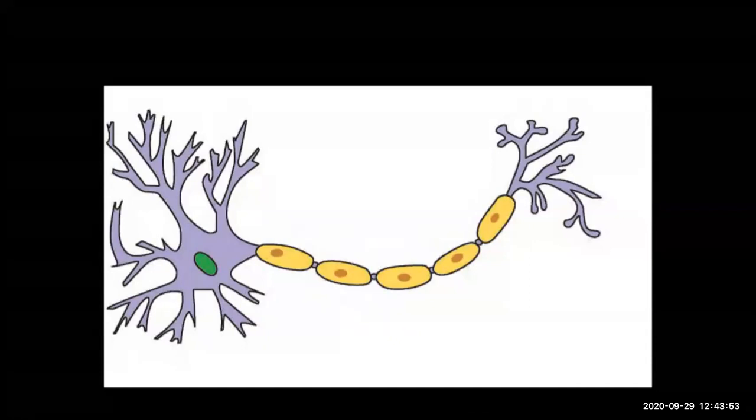Now let us learn the structure. It has three main parts: cyton or cell body, dendrites and axon. These are the three parts of a neuron. There is also the myelin sheath of the axon. The myelin sheath is not continuous; there are nodes of Ranvier in between.